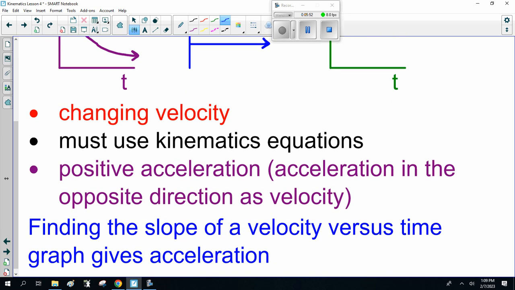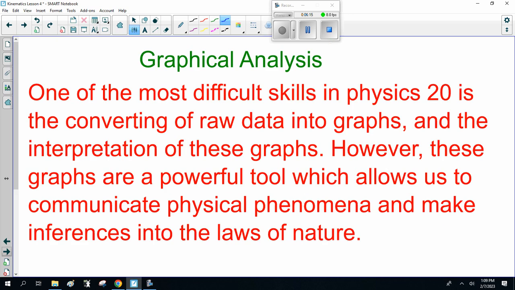We must again use kinematics equations. And this is negative acceleration. Acceleration in the opposite direction of velocity, we're slowing down. Finding the slope of a velocity versus time graph gives acceleration. Sorry, those are the five versions you have to know, so keep those notes handy.